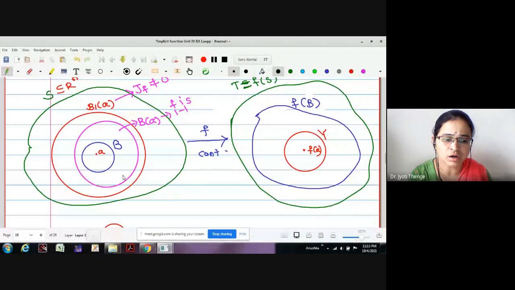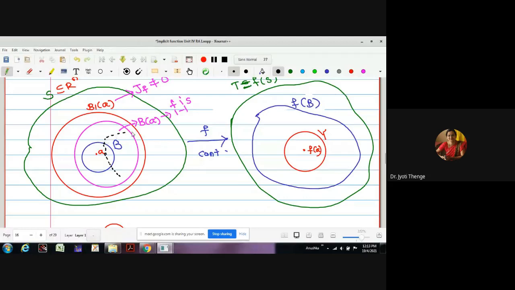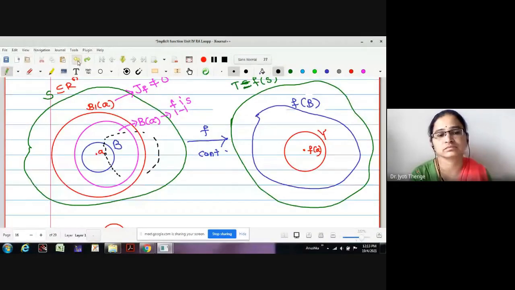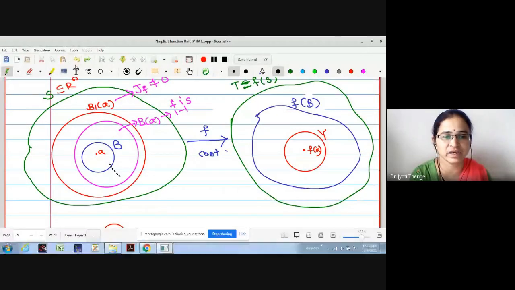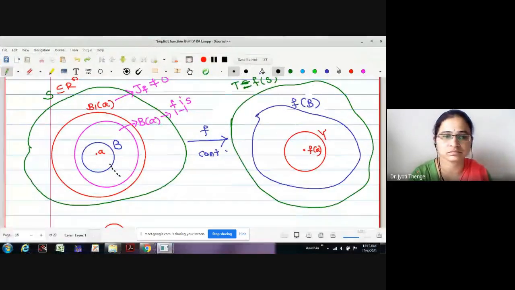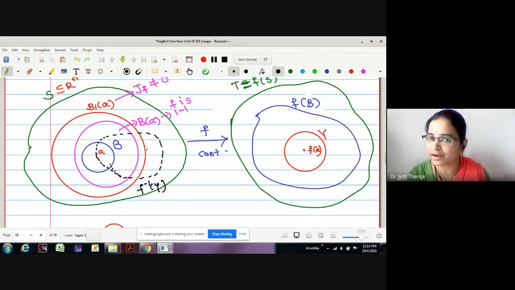Time being, assume that the F inverse of this Y is somewhat like this. Wait a minute, I have to take A including in. Let this be F inverse of Y.